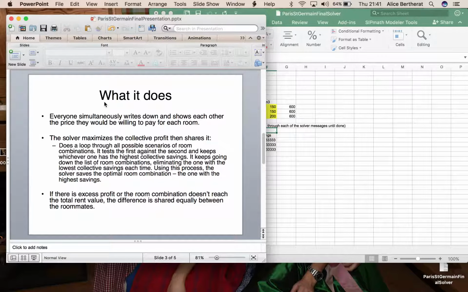The way it does this is it does a loop through all the possible combinations of rooms, and then it will test the first combination against the second and keep whichever combination has the highest collective savings. It will keep doing that all the way down the list of room combinations, progressively eliminating the one with the lowest collective savings. And with this process, the solver will save the optimal room combination. And if there's excess profit or the room combination doesn't reach the total rent value, the difference of that is shared equally between the roommates.